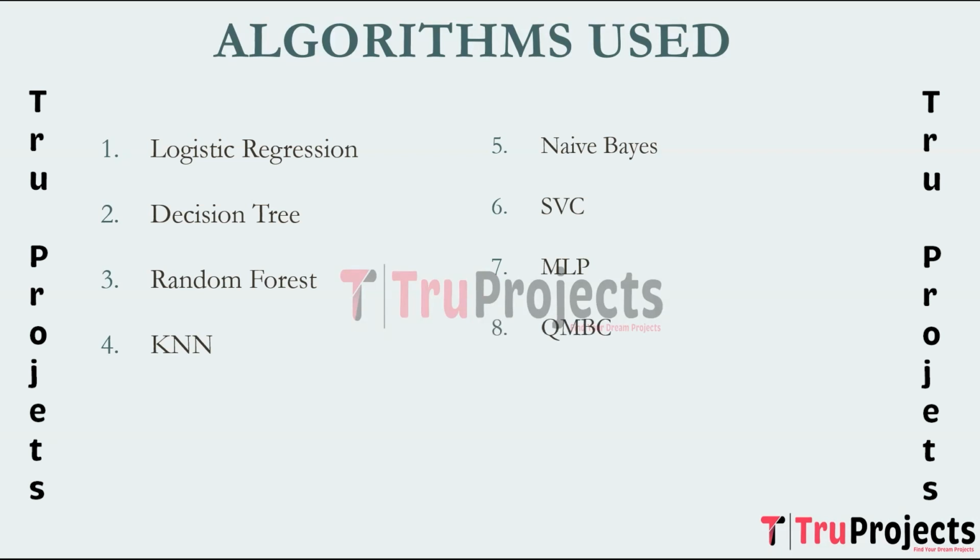Coming to QMBC, which is Quine McCluskey Binary Classifier. QMBC is a novel ensemble technique introduced in the project. It aggregates predictions from 7 individual models using the Quine McCluskey method to obtain the minimum Boolean expression for the target feature. It is a custom ensemble technique designed specifically for this project. Its effectiveness is demonstrated by surpassing state-of-the-art models in accuracy. It combines the strengths of different algorithms to enhance predictive performance.